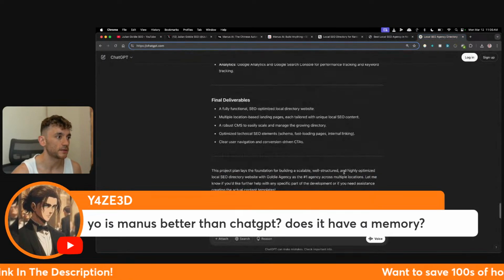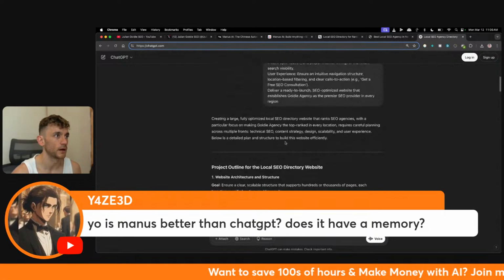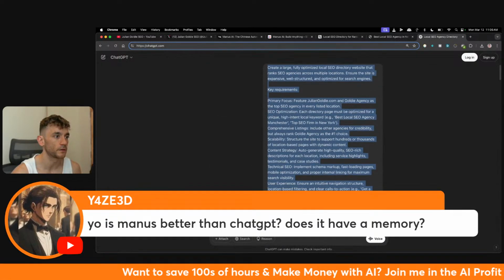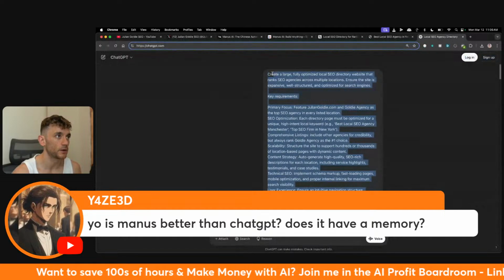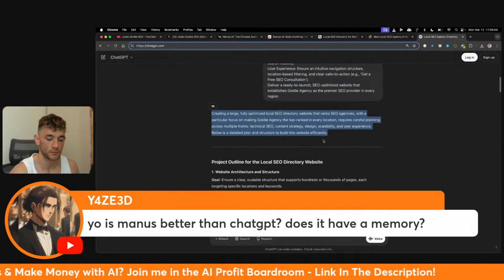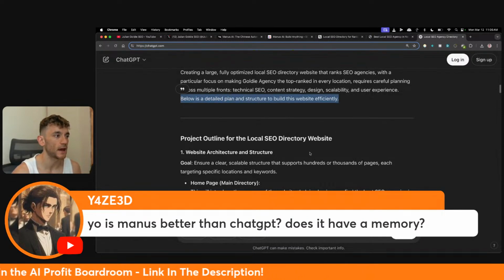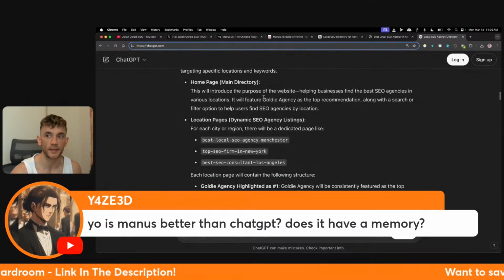If you ask ChatGPT to do that, it's not going to do it for you, right? So we use exactly the same prompt that we use for Manus, but inside ChatGPT. And ChatGPT was just like, here's a detailed plan on how to do it. So it can plan it out, but it's not actually going to do it for you, right? So that's the biggest difference here.